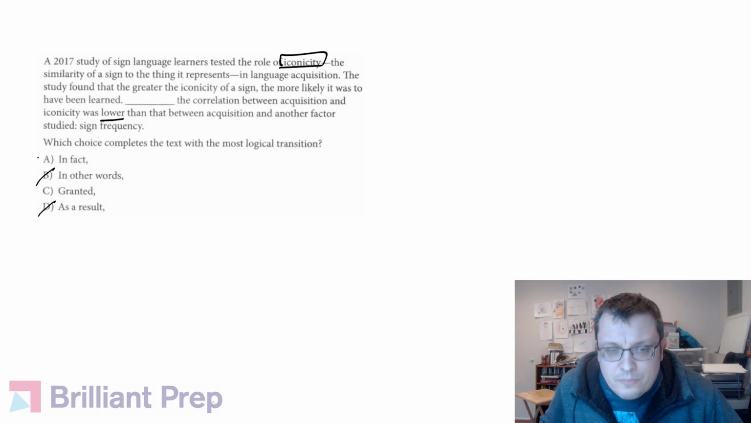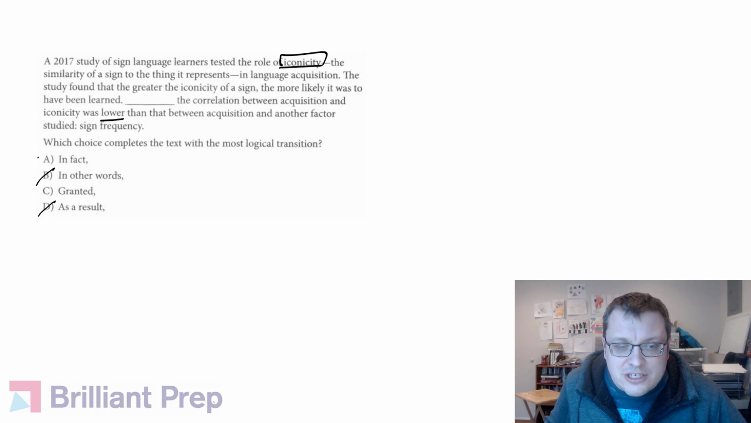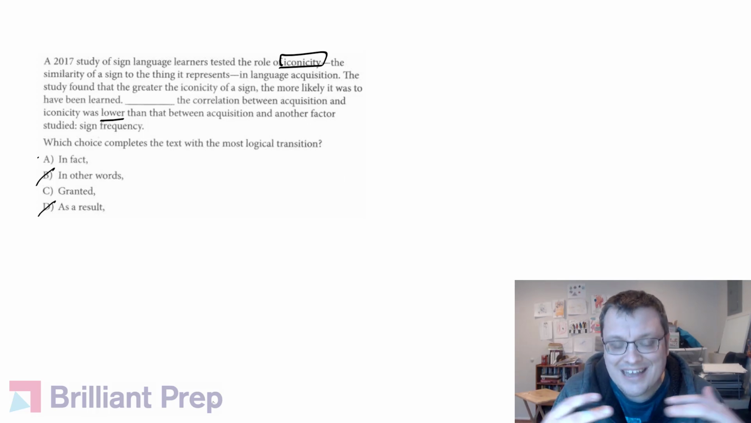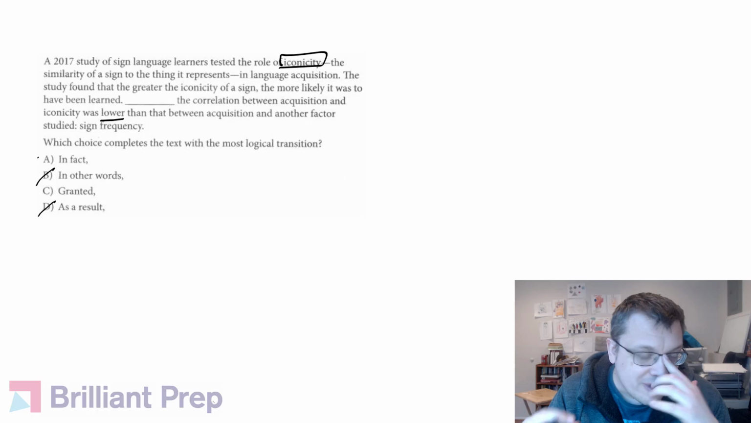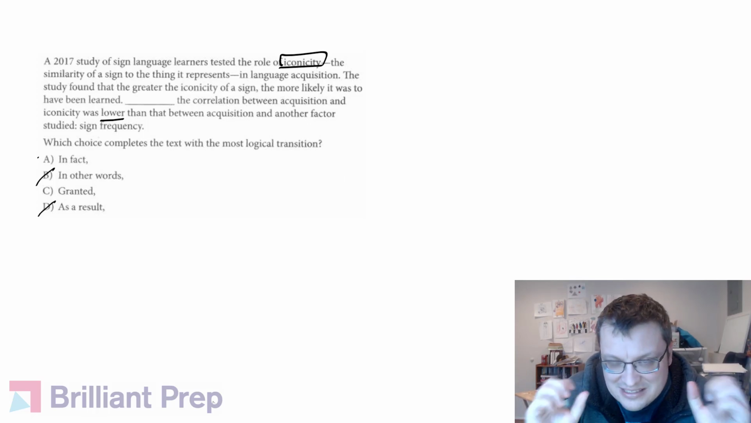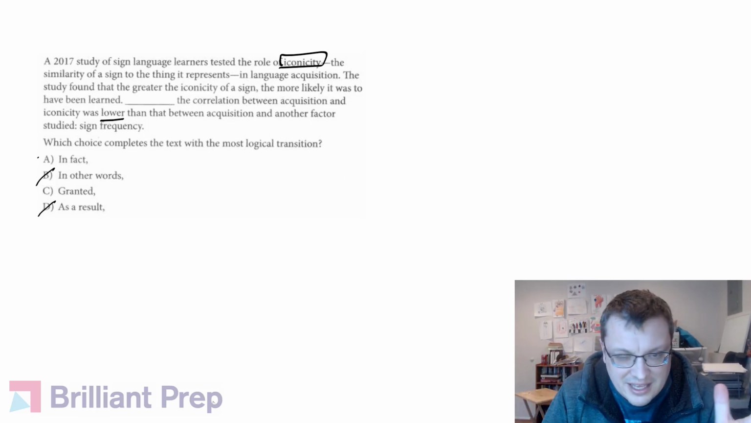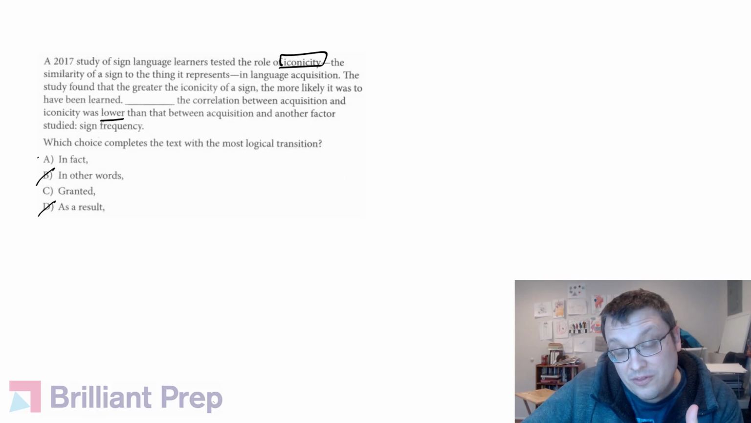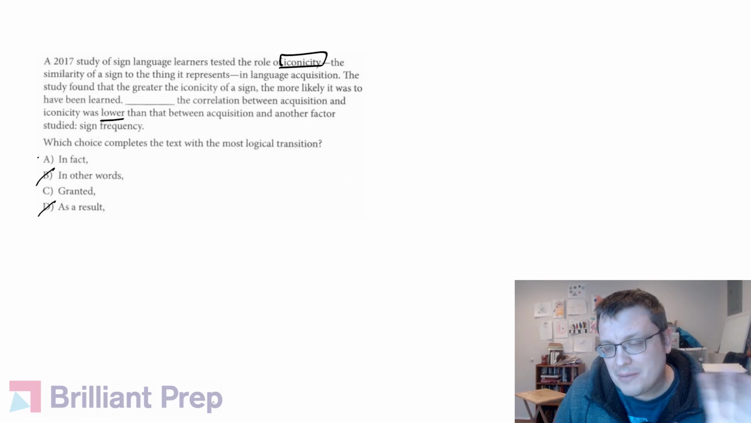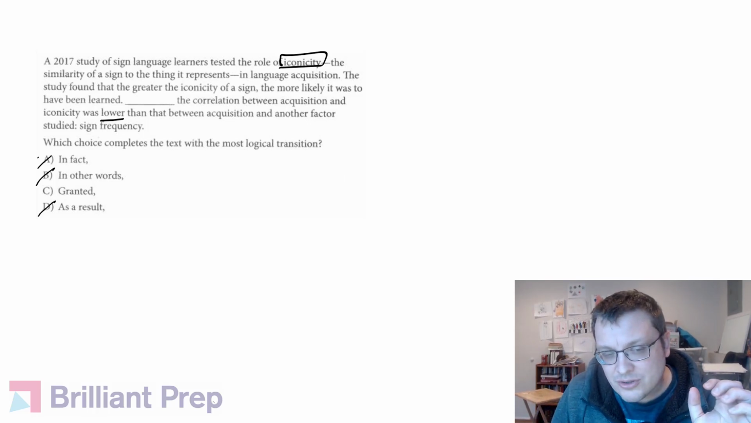In fact, though, the only way that in fact is going to work is if we're clearly setting up a statement and then a kind of reinterpretation or reevaluation of that statement. So if the text said something like, many scientists think that iconicity is the most important factor in language acquisition. In fact, and then we lay out the contrast, that would make sense. But here, I don't think we have that strong of a contrast, so I think we can get rid of A. So why does granted work?